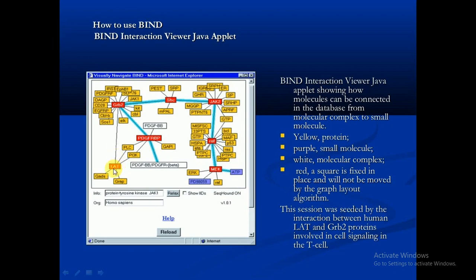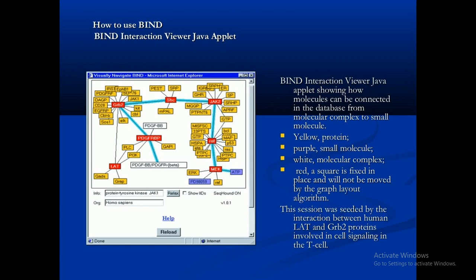GRB2 is an adapter protein which assembles multiple protein signaling complexes, having an SH2 domain that binds phosphotyrosine. So the SH2 binds to LAT, the linker for the activation of the T cell.